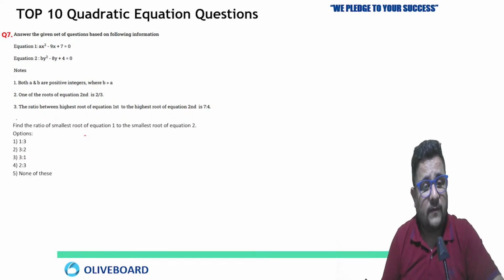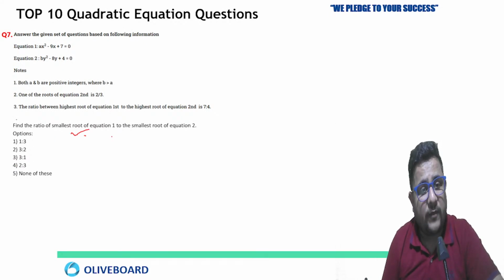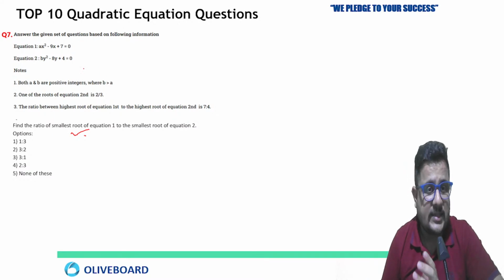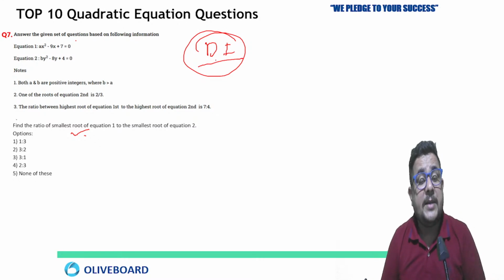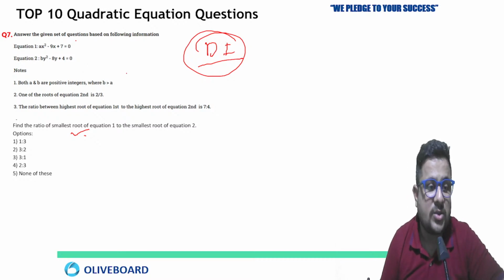Now third one. Find the ratio of the smallest root of equation 1. Okay, this one is completely different. Answer the given set, not the same question. And based on the latest pattern, as I said, this is kind of a DI based question, based on quadratic equations, where the information is given in the form of quadratic equations. You have to answer 3 to 5 questions based on that.